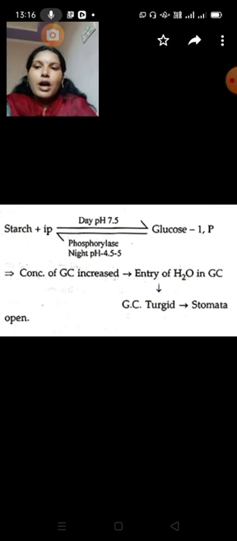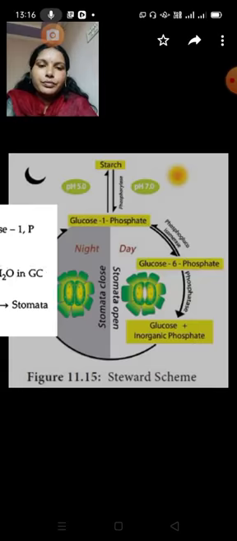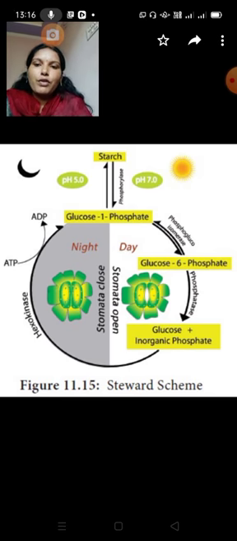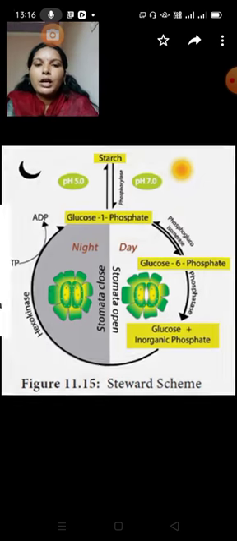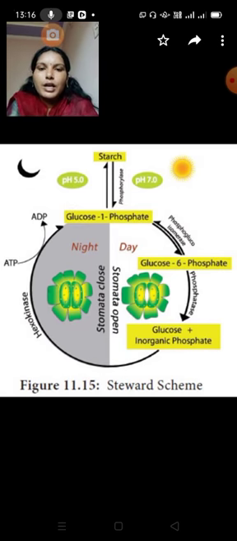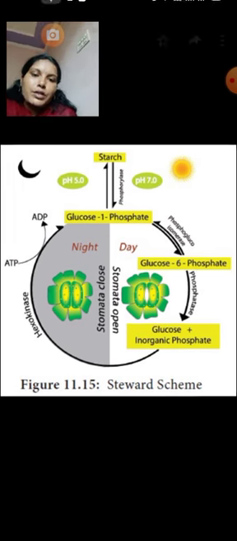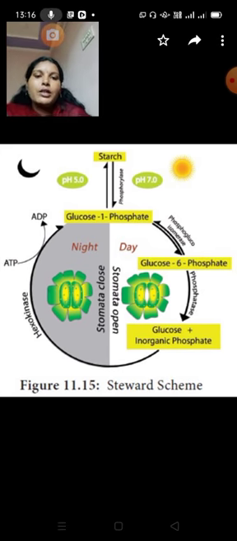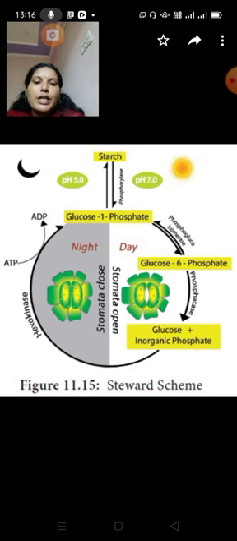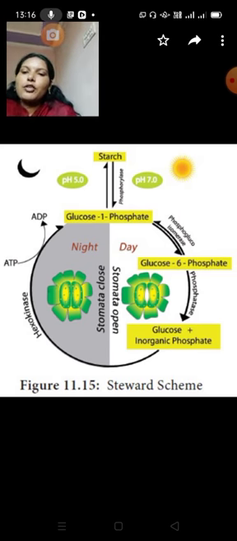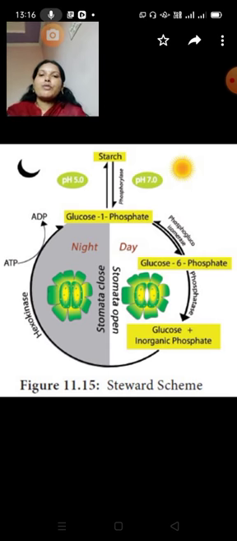In the night, in the presence of hexokinase enzyme, glucose 1-phosphate is formed utilizing ATP. And how is it forming? For example, we already saw starch converting to glucose 1-phosphate, and glucose 1-phosphate in the presence of isomerase forms glucose 6-phosphate. Again, with phosphatase, this glucose 6-phosphate changes to glucose and inorganic phosphate. This glucose and phosphate change to glucose 1-phosphate, and then from glucose 1-phosphate starch is formed.